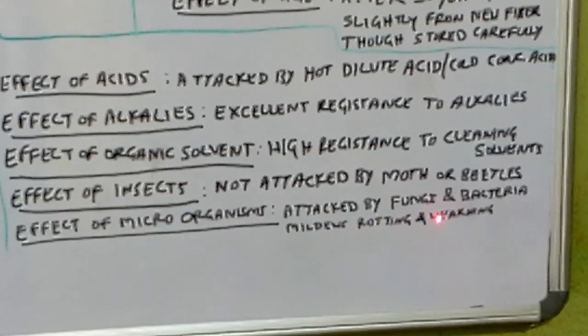But fungus or bacteria, mildews, are harmful to the cotton material if we do not take care while we store. Mildews will rot and weaken the fibers and cotton fabrics.